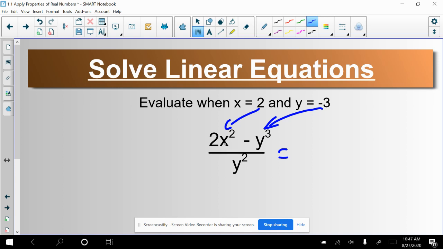So this 2 is going to go in for x. So it's going to say (2) times (2) to the second power. Notice where there was an x, I put in a 2, and I put that in parentheses.